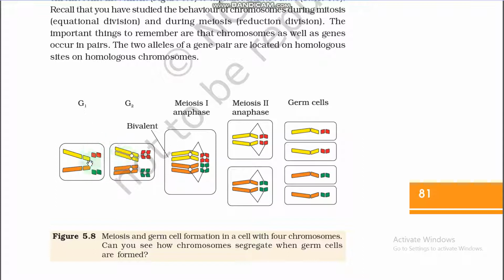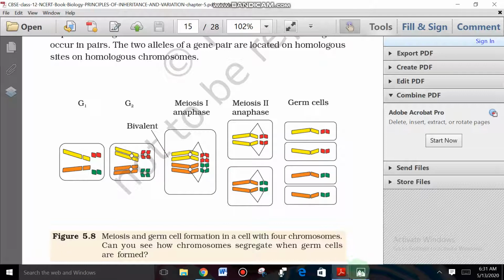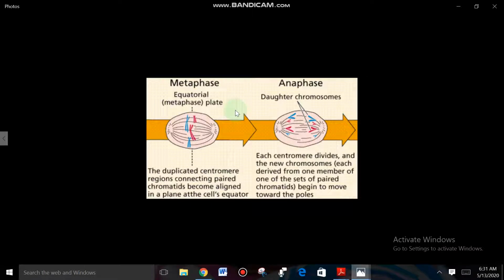So after the chromosome number is doubled, there is meiosis 1 anaphase and meiosis 2 anaphase. In the anaphase, what happens actually? I will show one diagram so you can easily remember, right. This one: metaphase and anaphase. In metaphase, the equatorial metaphase plate, and in anaphase, daughter chromosomes. In metaphase, the duplicated centromere regions connecting paired chromatids become aligned in a plane at the cell's equator.